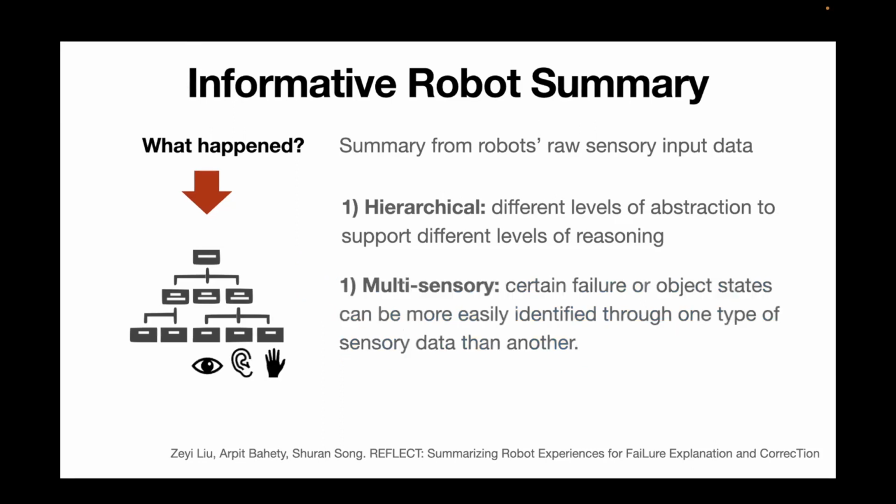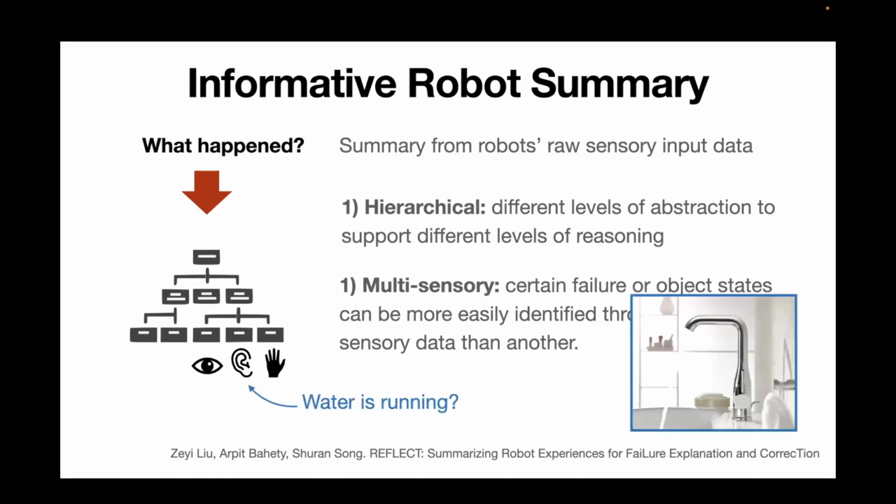And the second important property we found is that the summary also needs to be multi-modal, meaning that it's able to take in all the possible sensor inputs the robot has in order to generate an informative summary. That is because certain types of failures or object states are just easier to detect from one type of sensor input than the other. For example, to tell whether the water is running, it's much easier to tell from the sound information than from visual image data. There are many other examples, like dropping an object, which is much easier to detect from the sound information, and that sound information directly leads to failures. So that's why it's very useful to include multi-modal or multi-sensory data.